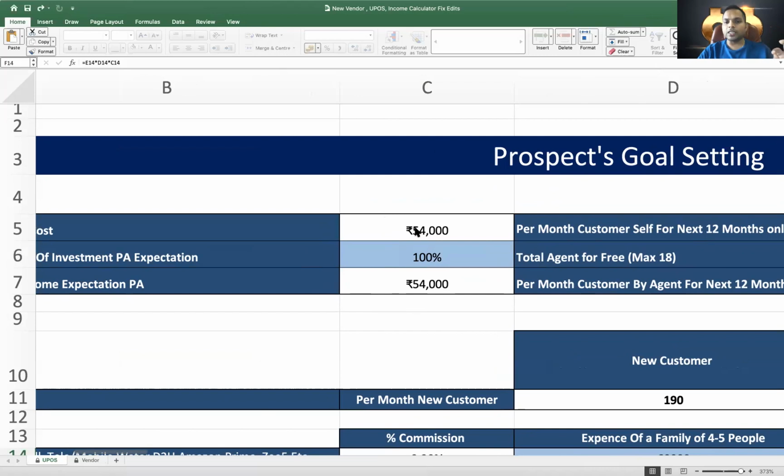So let's say you have already purchased this UPOS for 54,000 rupees. Now what you have to do is write the amount of ROI that you expect from this business, because in every business, wherever you invest today, you buy a franchise or you invest in your own business, you expect an ROI. A good ROI is approximately 15-20%. But in UPOS, we are telling you that you can earn an ROI of 100% at least.